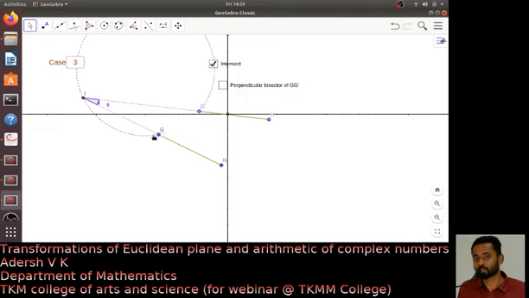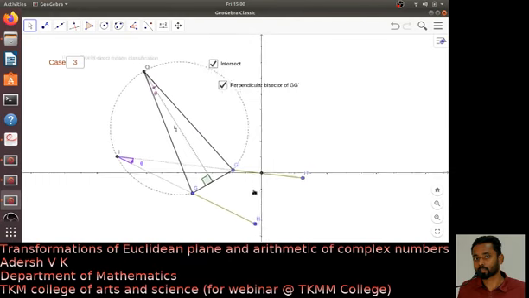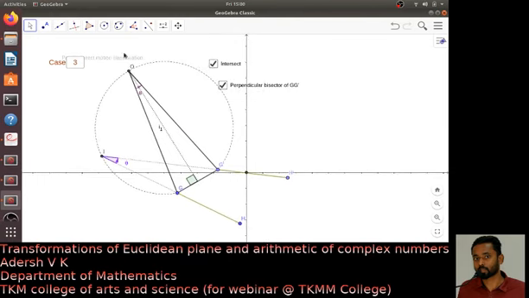Anyway, so I got an intersecting point I. Now what I do is I draw the line segment G prime and draw the perpendicular bisector, right? Now it is not difficult to observe that this G prime is a rotation of theta with respect to the point O, right?